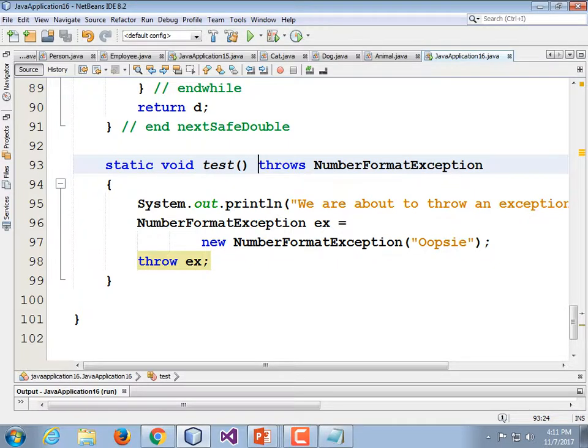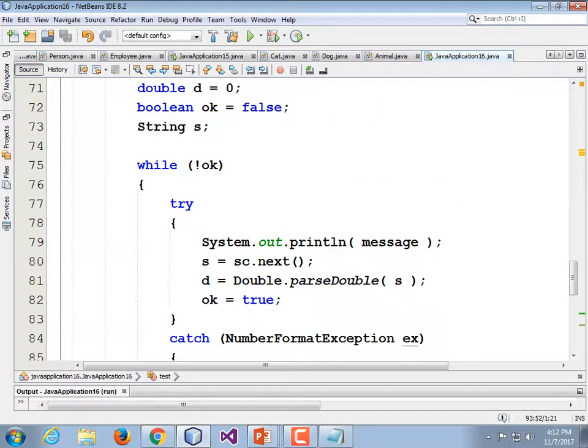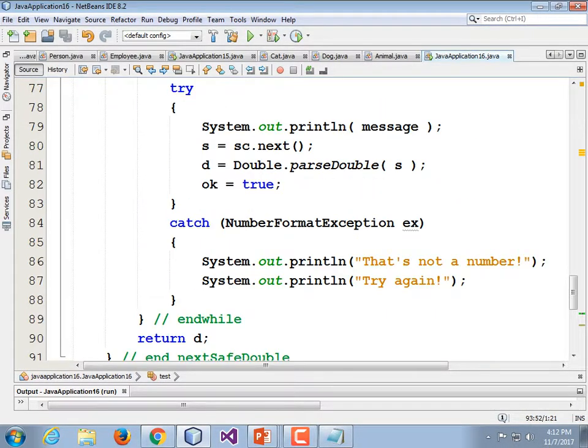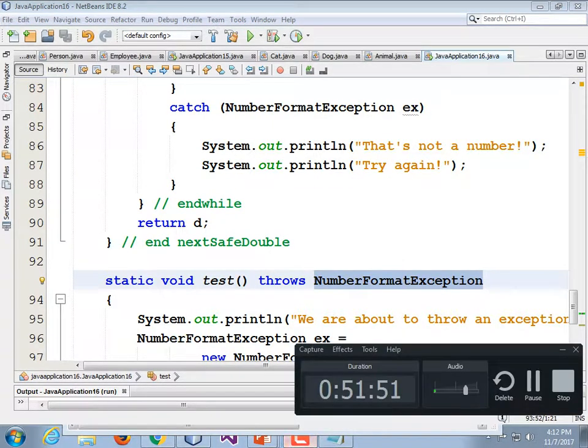The question is, why would you bother doing that? There are two different kinds of exceptions. There are exceptions that you must handle, and there are exceptions that you don't have to handle. Number format exceptions are something that you don't have to handle, a broad class of exceptions. But you could put throws and then put in one of those exceptions that have to be handled, and it would tell the code up there not to even compile. But so far we haven't hit any exceptions that you have to handle.